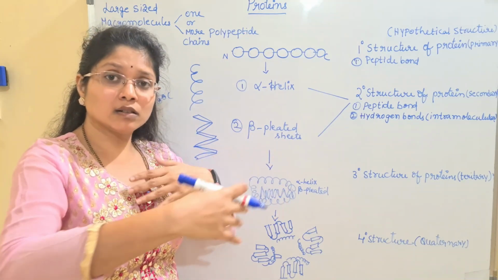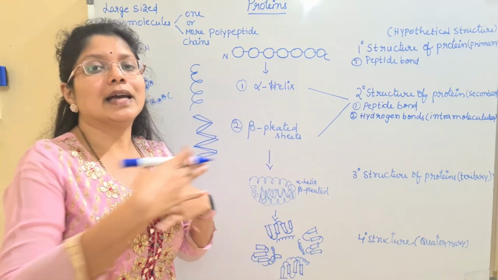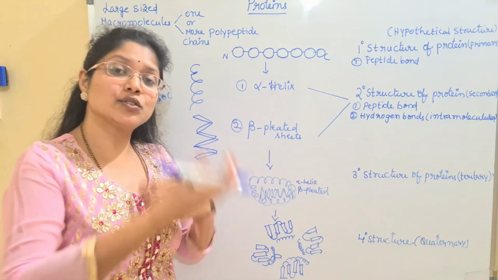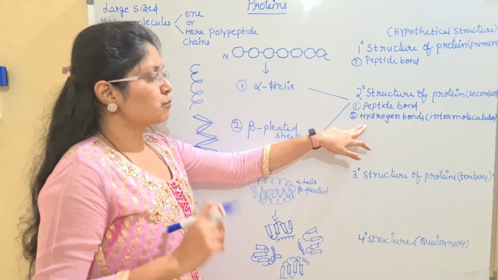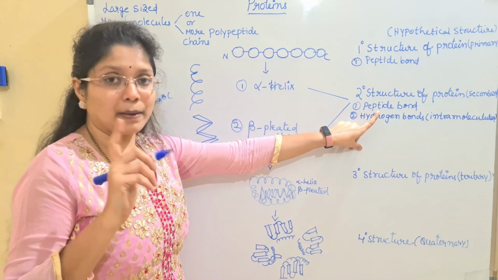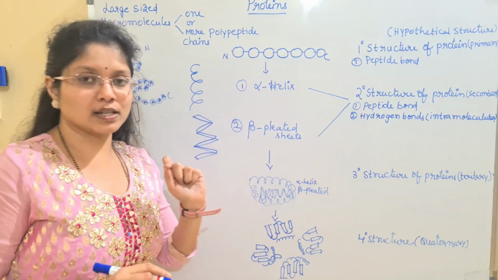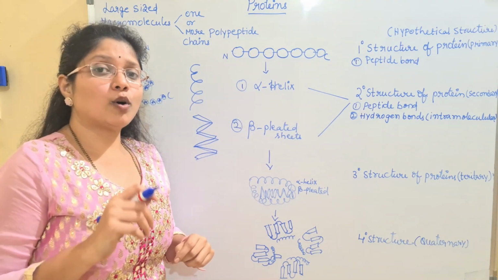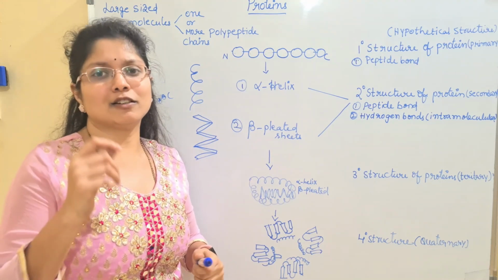In between two layers or in between two peptides, it is said to be inter. Inter means in between, intra means within, or you can say inside. Okay, so here what type of bonds are seen? One, we have the peptide bonds, and the second, we have the hydrogen bonds. And there is even another bond, which is called the disulfide bond.